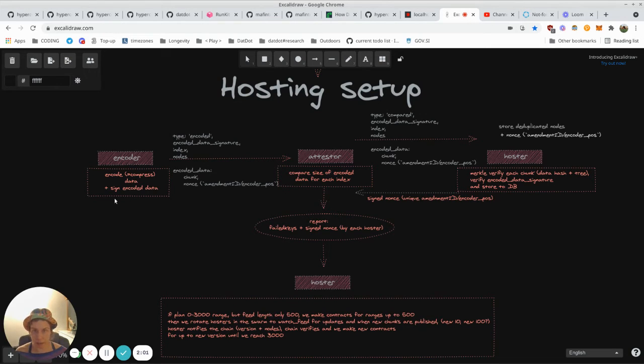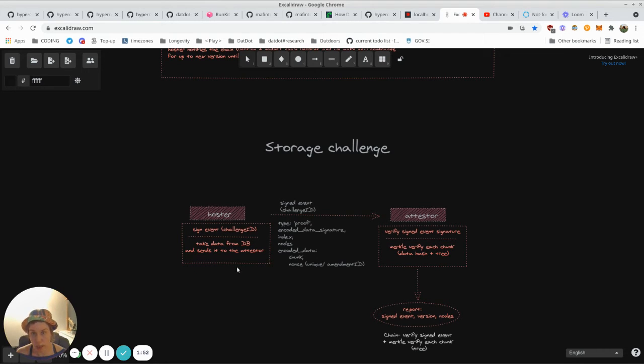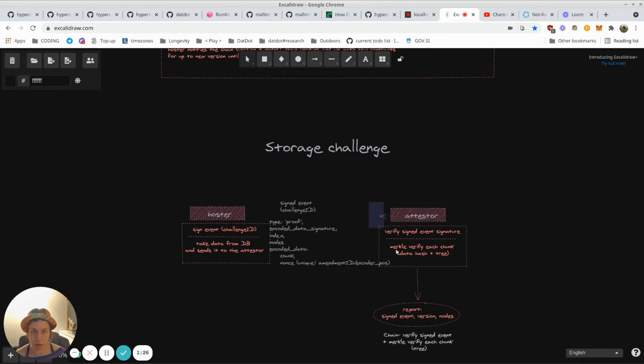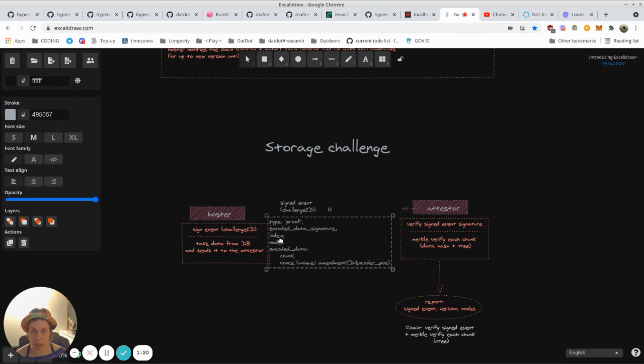The last thing left in this setup is, of course, whenever I adapt any of these things, I also have to adapt it here in the storage challenge, so that when the hoster sends data to the attester and the attester verifies if everything is okay, it also needs to have this, not just the amendment ID, but amendment ID and encoder position, to be able to verify. So every little change basically makes a whole charade on all the sites. So it kept me busy for 2 days now.